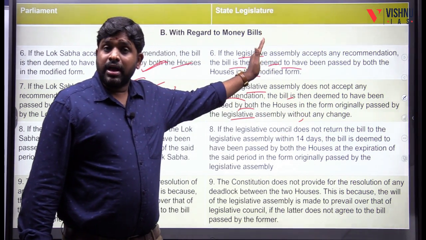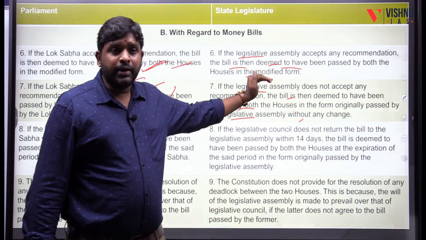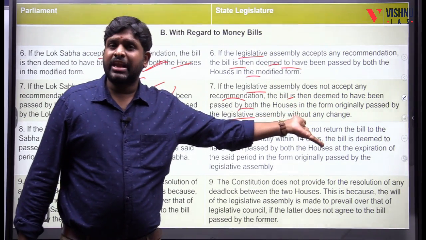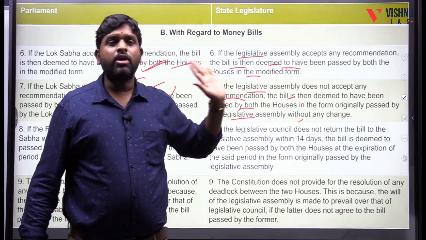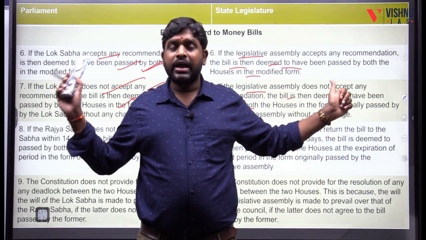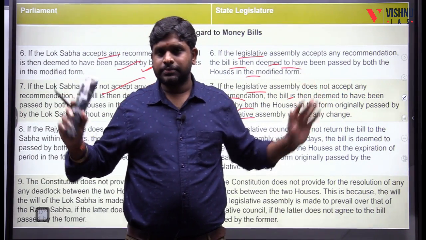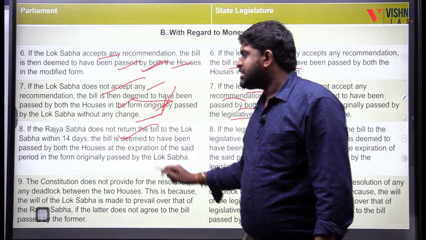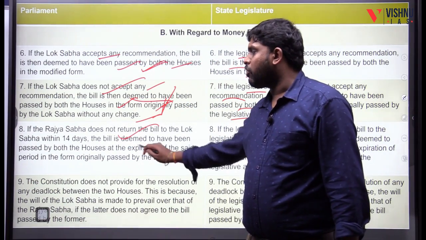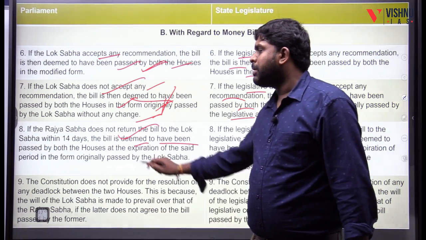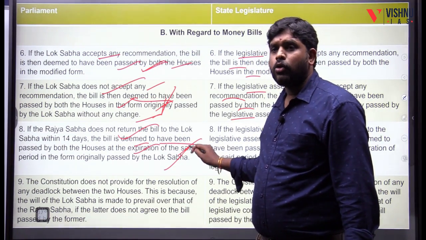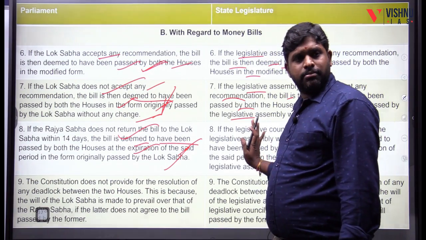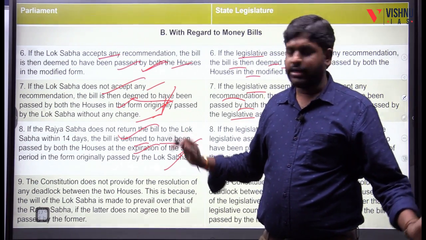Means if recommendations are accepted, then it is accepted with recommendations. Without recommendations, it is accepted in the original form in both. If the Rajya Sabha does not return the bill to the Lok Sabha within 14 days, the bill is deemed to have been passed by both the houses at the expiration of the said period in the form originally passed by the Lok Sabha. Here also, same. Maximum time is 14 days.